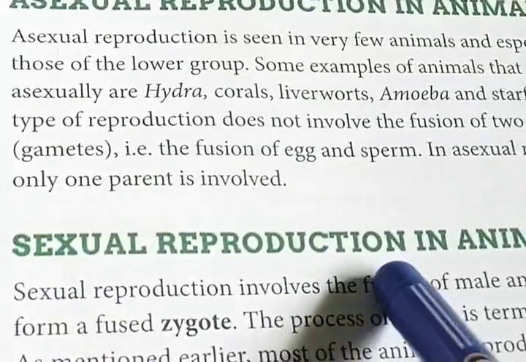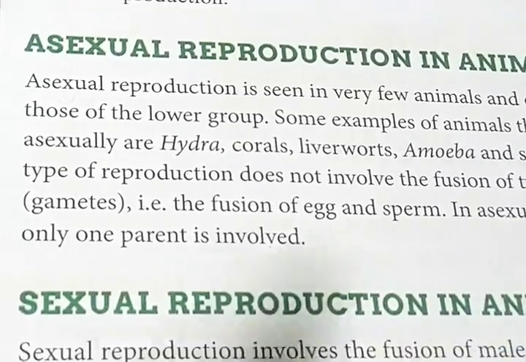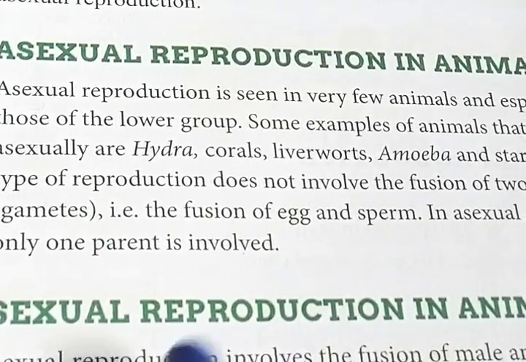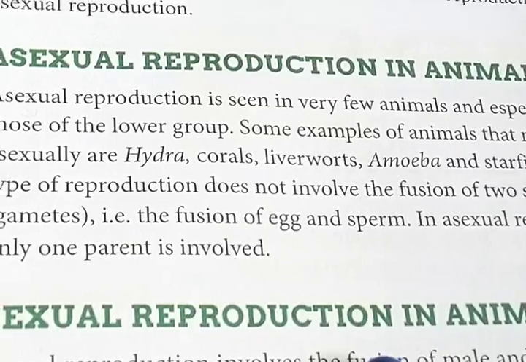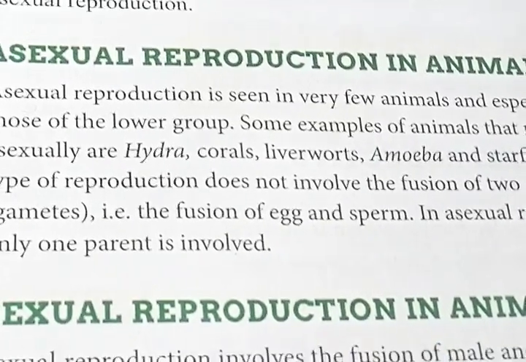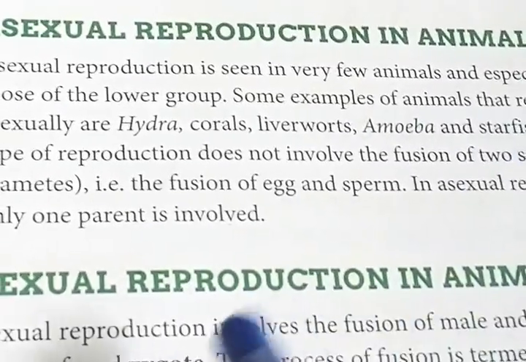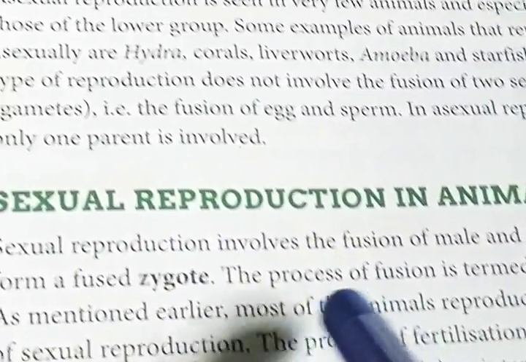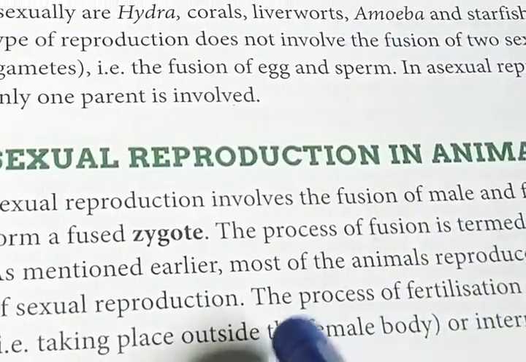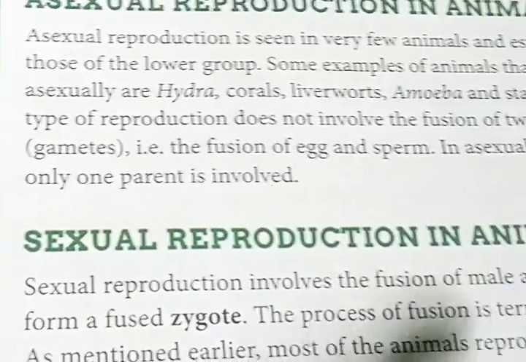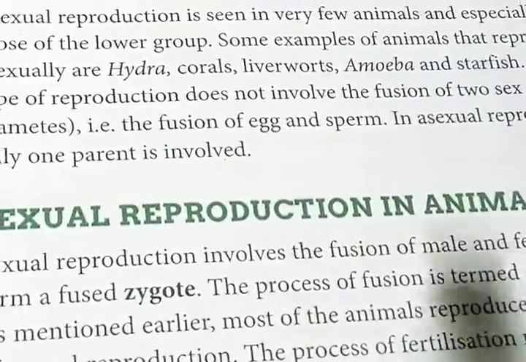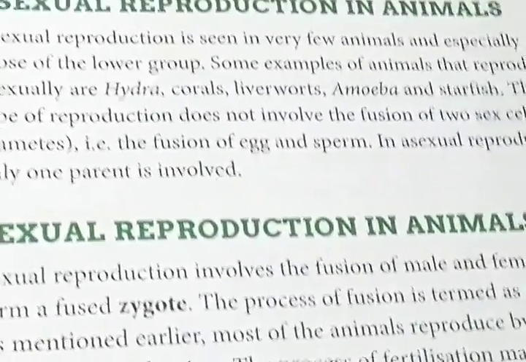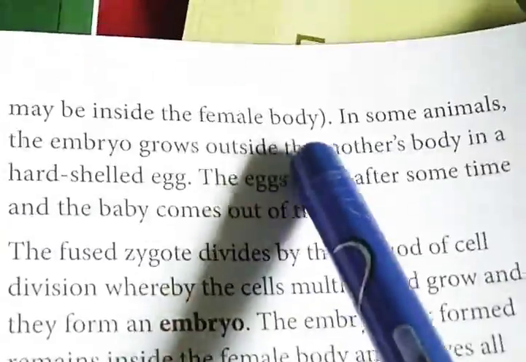So what is sexual reproduction? In sexual reproduction, normally the sperm and female gamete fuse with each other. This is also known as fertilization, and they form a zygote. And then in most animals, fertilization takes place, and it may happen inside of our body as well as outside of the body. It may be inside the female body.